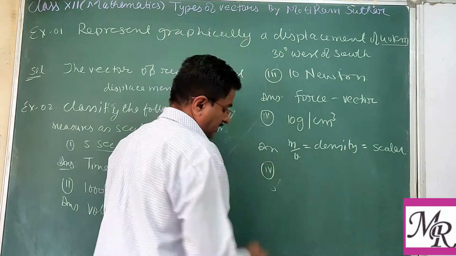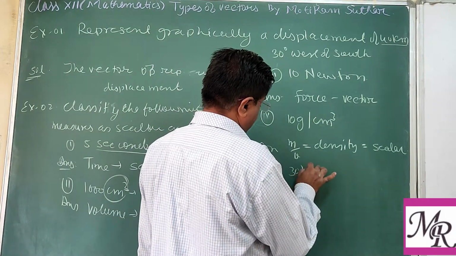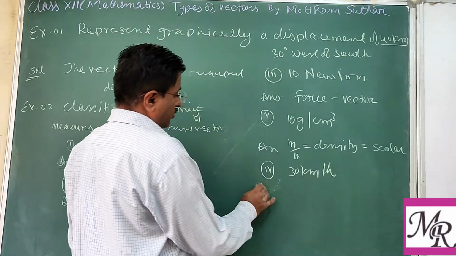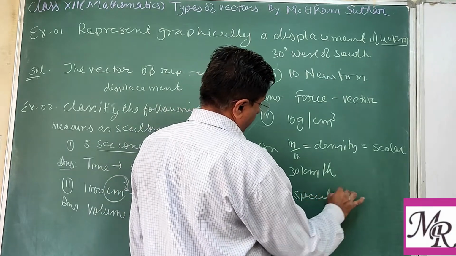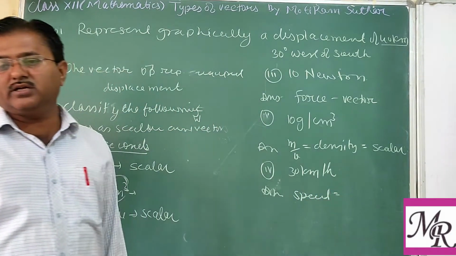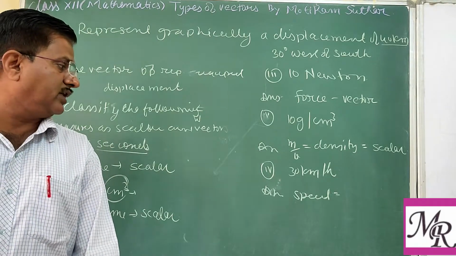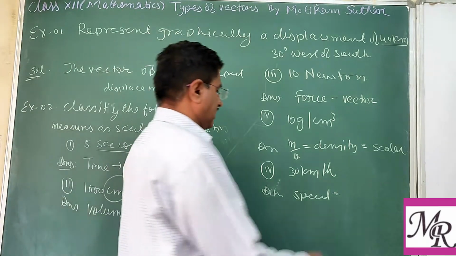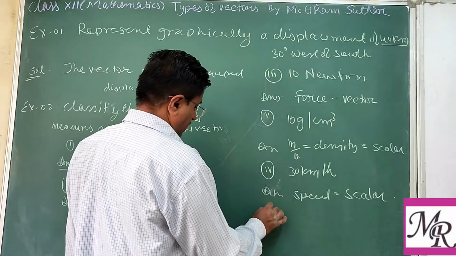And the fifth part is 30 kilometers per hour. This is the speed. We know that the unit of speed is kilometer per hour or meter per second. There is again no direction, so it is also a scalar.